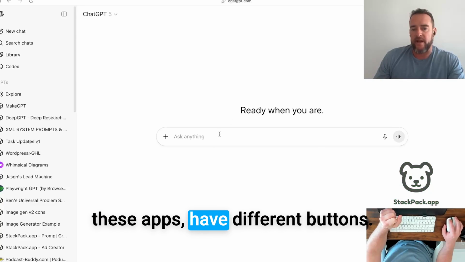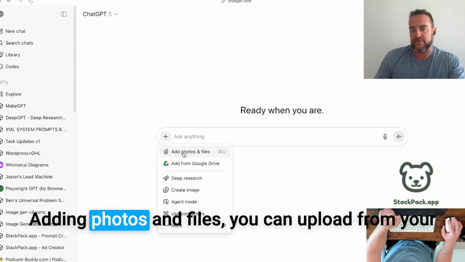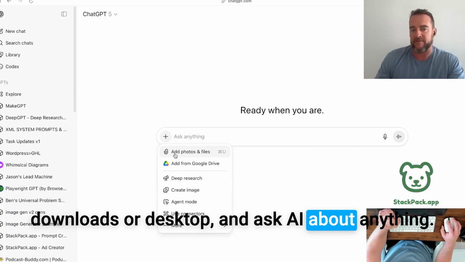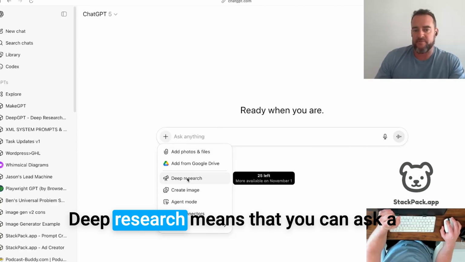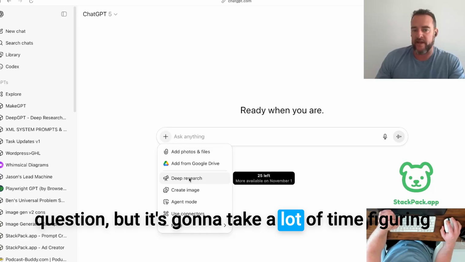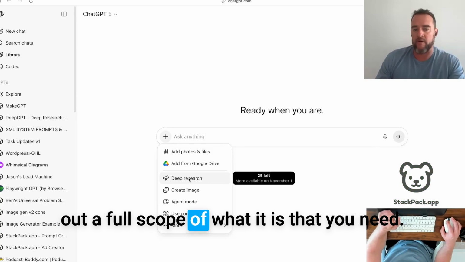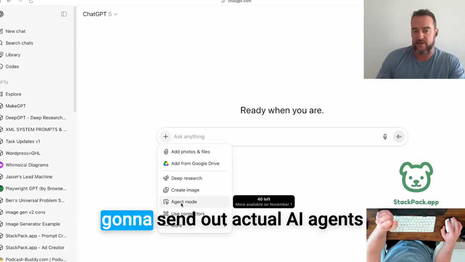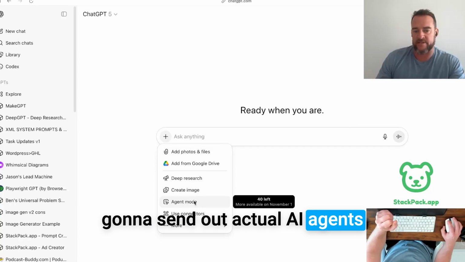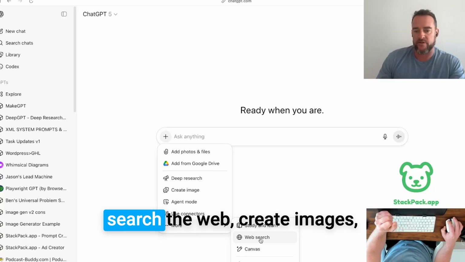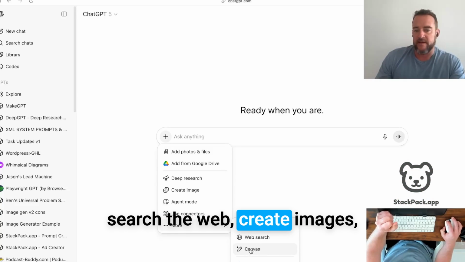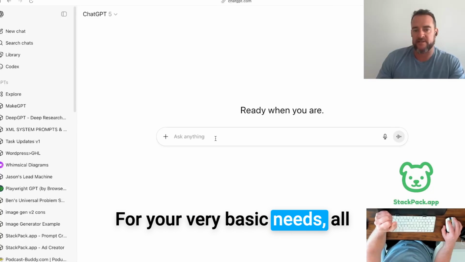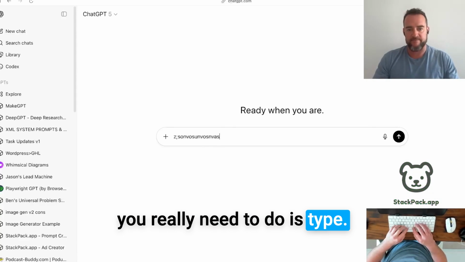These apps have different buttons. Adding photos and files, you can upload your downloads or desktop and ask AI about anything. Deep research means that you can ask a question, but it's going to take a lot of time figuring out a full scope of what it is that you need. Agent mode, fantastic, because it's going to send out actual AI agents to do work for you on the internet, search the web, create images, videos, code with Canvas. For your very basic needs, all you really need to do is type.